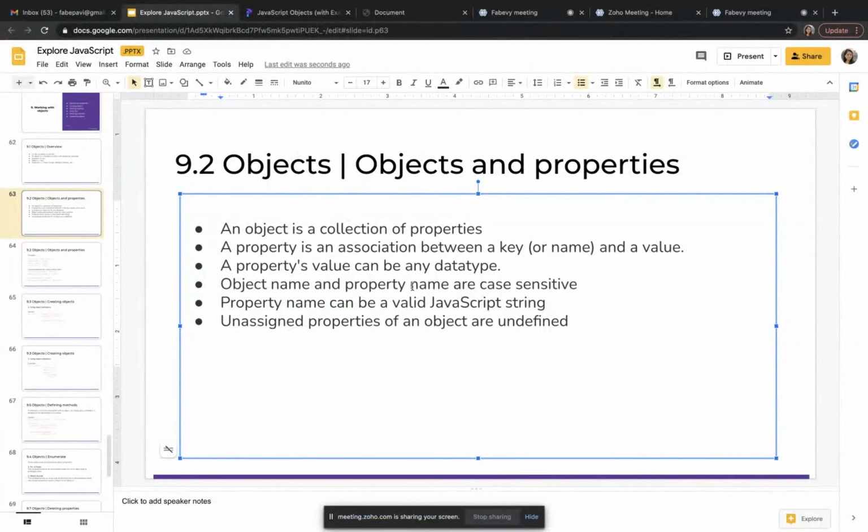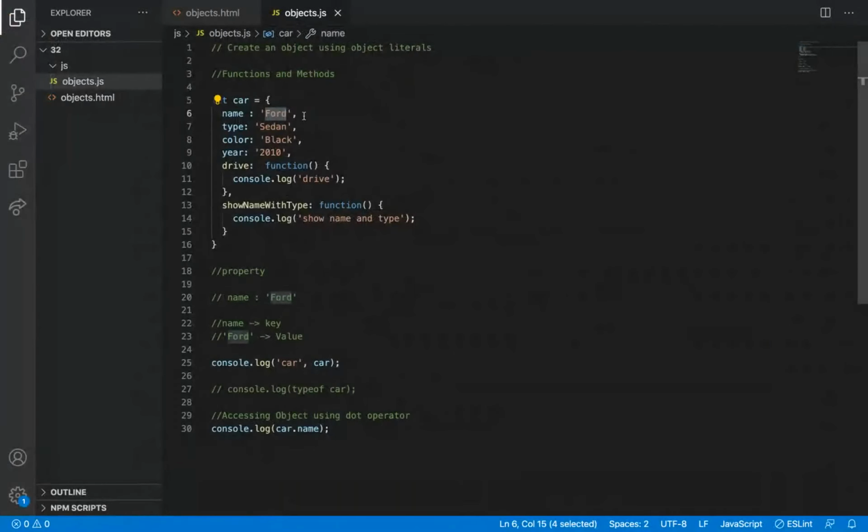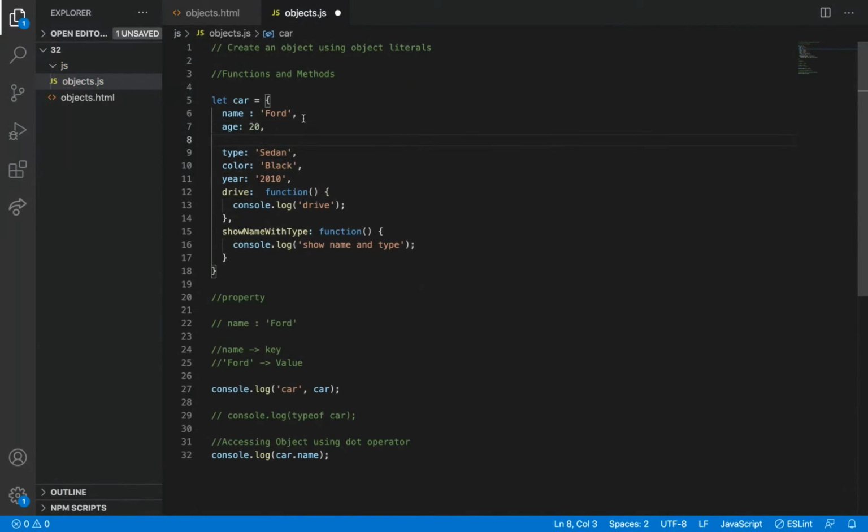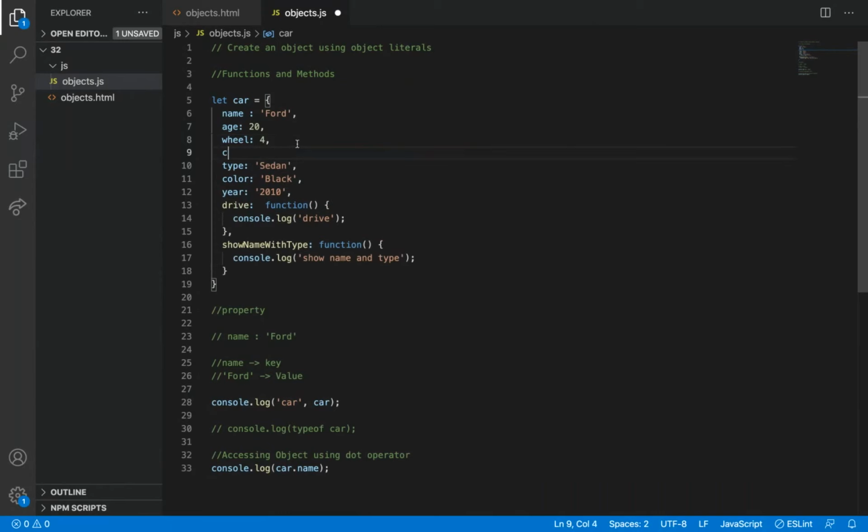A property's value can be of any data type. Let's say we can just keep it a name of age of the car. We can say from the manufacturing date we will give the car's age, or else we can add anything which includes numbers. Okay, there they have mentioned the wheels. How many wheels are there in the car? 4 wheels. So we can ask, can drive is in a good condition. I can ask, is good condition.